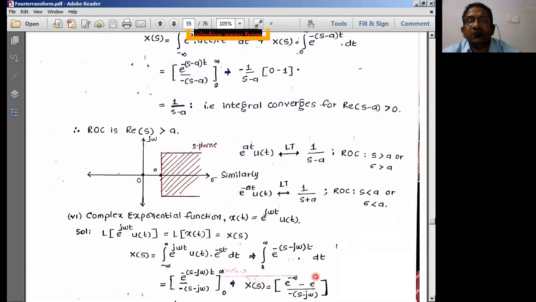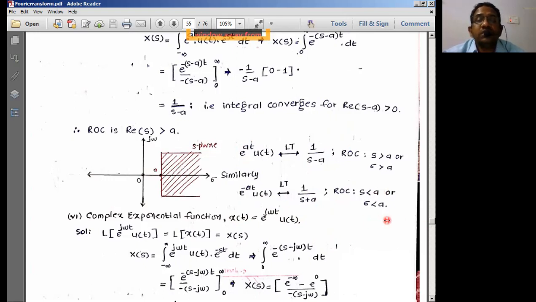Now exactly similar to this, if you write e power minus at into u of t: if you use e power plus at, you got 1 by s minus a. If you use e power minus at into u of t, what do you get? You will be getting 1 by s plus a. That means try to remember these Laplace transform equations. Keep them as formulas, so that in the examination, if it is asked for 2 marks, you can write it directly and simply represent the ROC of that particular signal. Remember?